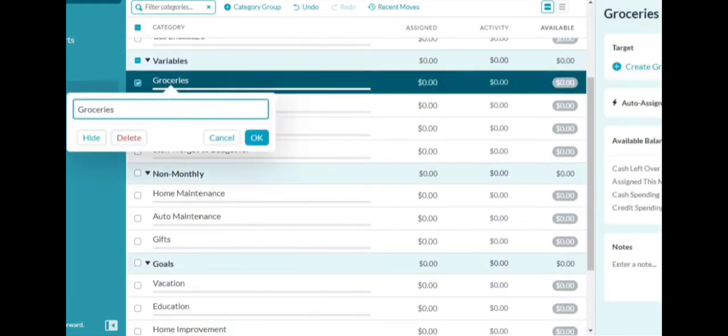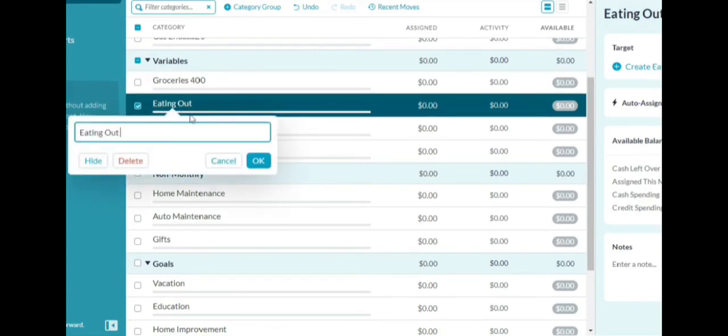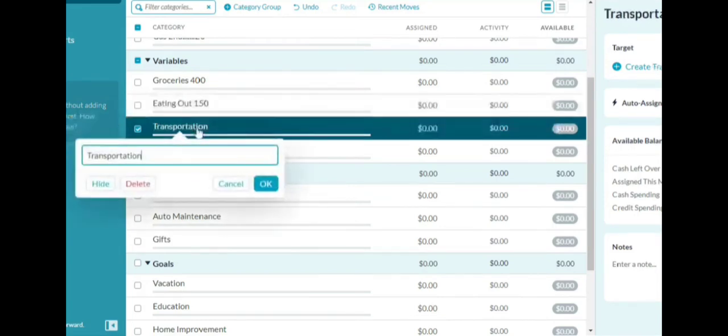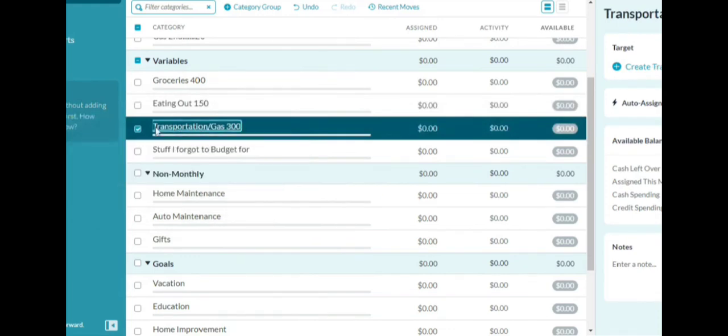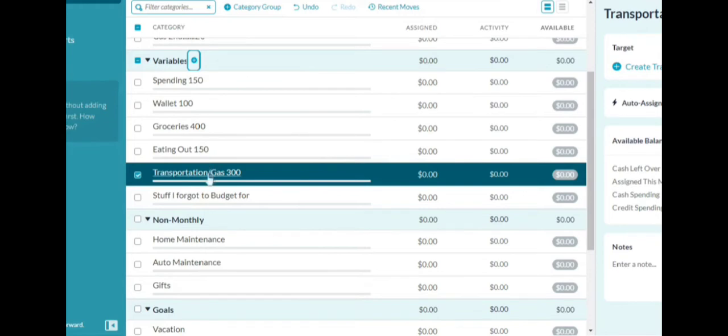So for variables, let's say for this family, they spend $400 a month. For eating out, they spend $150. For gas, they spend $300. And we're gonna add wallets because I like to have $100. I like to have money in my wallet. Oh, this person likes to have money in their wallet. You have spending money. And that was it, right? 1, 2, 3, 4, 5. Okay. So this is our variables.